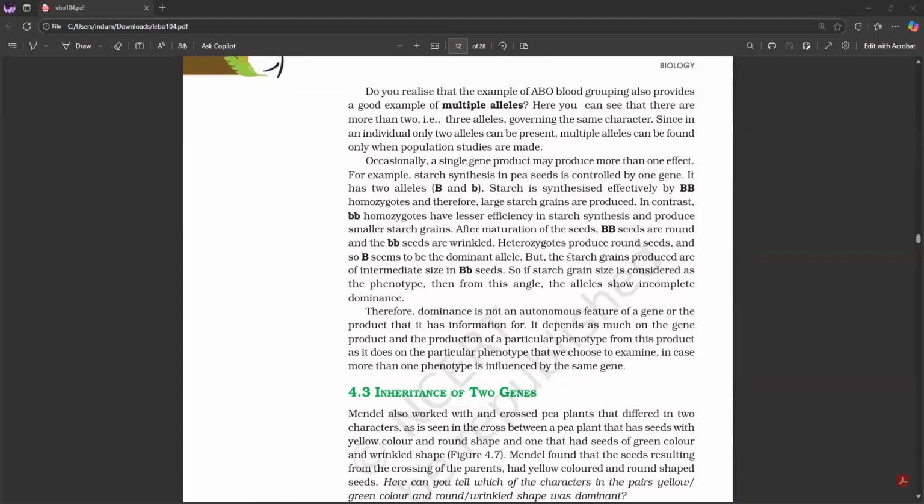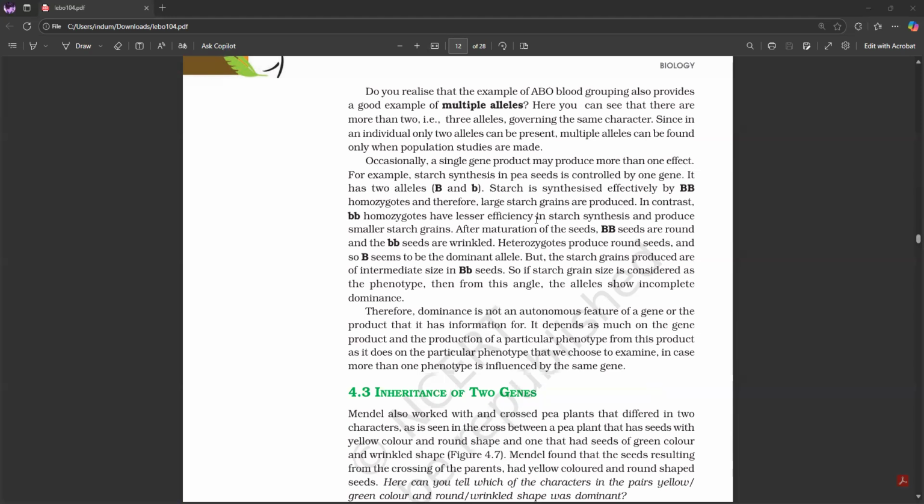Do you realize that the example of ABO blood grouping also provides a good example of multiple alleles? Here you can see that there are more than 2, that is 3 alleles governing the same character. Since in an individual, only 2 alleles can be present, multiple alleles can be found only when population studies are made. Occasionally, a single gene product may produce more than one effect.